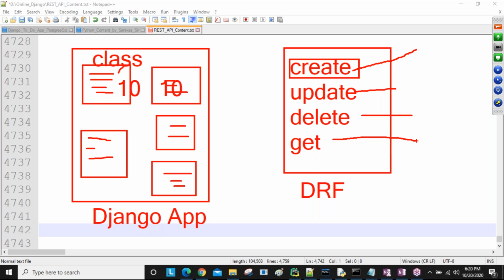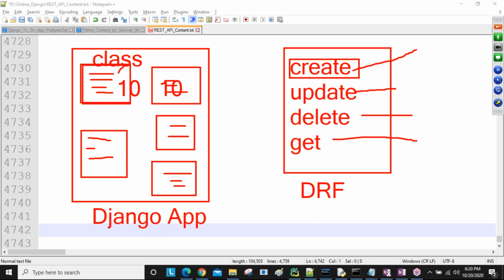Is it clear, guys? One more point: if you are developing a Django application, then for creating purposes, sir, you develop HTML templates, like a create form and an update form. HTML code is required. So you develop the presentation forms for creating and updating. Then you need knowledge of UI technologies, sir, which means HTML, CSS, Bootstrap, JavaScript, jQuery, Angular, and so many others. Once you know all these things, you are able to develop the presentation.